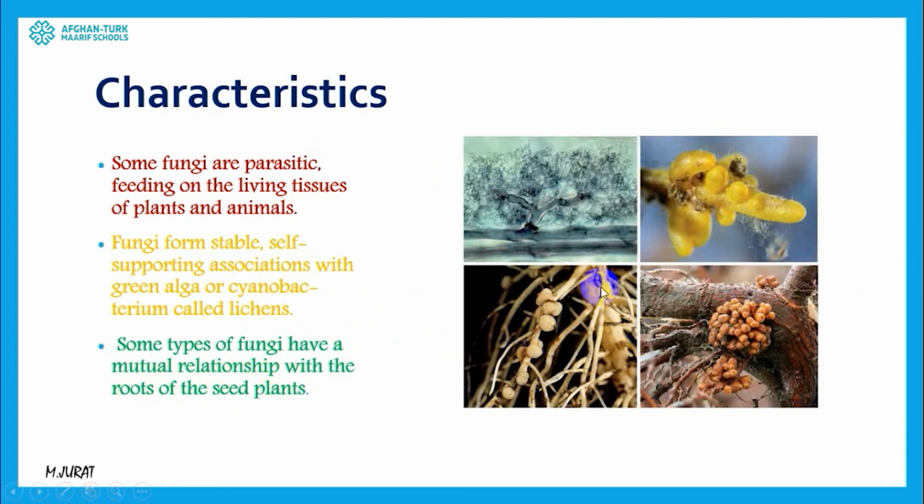For example, over there you can see that fungi are grown on the root of some trees or branch of some trees. Sometimes the root cannot absorb nitrogen. Nitrogen is something important for the plants. So they can get that nitrogen with the help of the fungus attached to them. This fungus is absorbing nitrogen for the plant, and the plant is giving the carbohydrate that it made after photosynthesis. So they can also live like this.